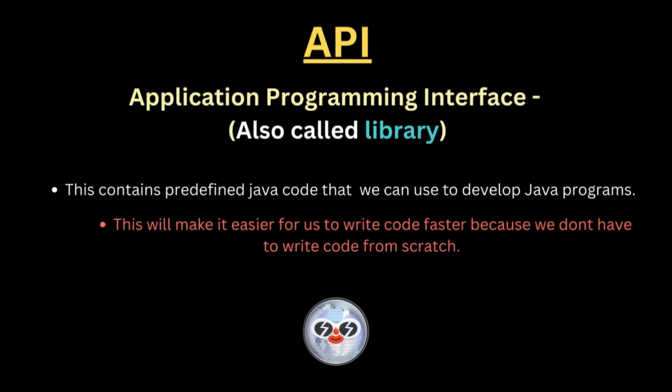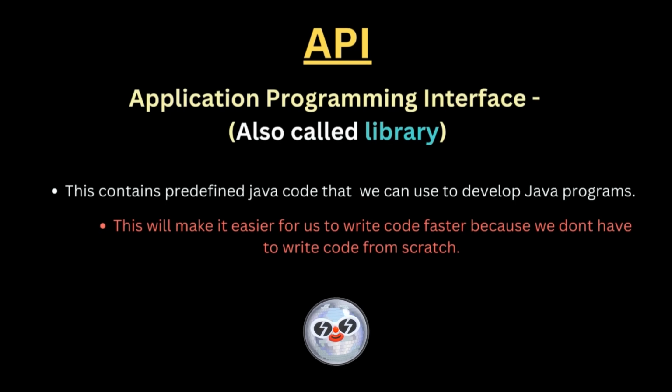That's what API does. It's already predefined code, all right? It has been written already, so that programmers don't have to start writing the code from scratch. You just need to start writing from there, okay?